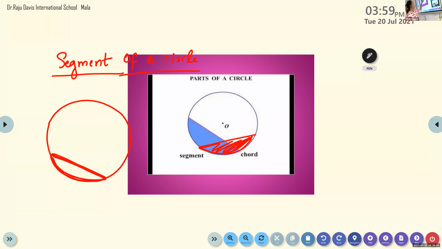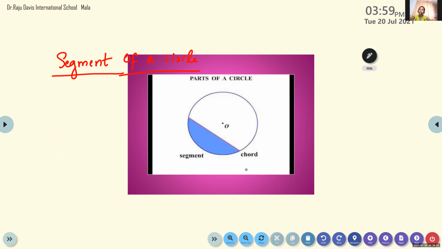Now listen. What is a segment here, children? Tell me. Segment is the region between the chord and the arc, enclosed by an arc and a chord.